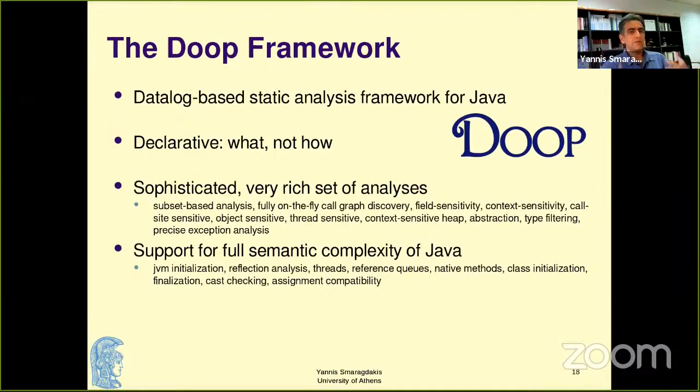And that principle, of course, we've taken it to great lengths in DOOP. We have, like I said, thousands of rules that encode the semantics of complicated language features for Java. So DOOP is a framework for Java bytecode analysis. The input that we accept is Java bytecode or Android bytecode primarily. We also have a Python subset right now, but it's for a special form of analysis. The core of DOOP is Java or Android bytecode.